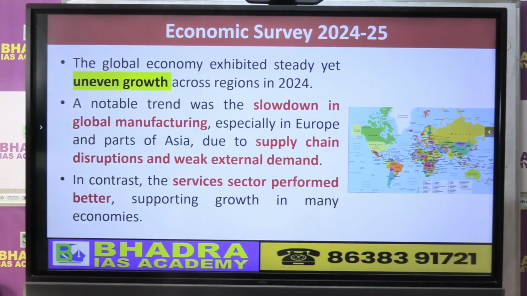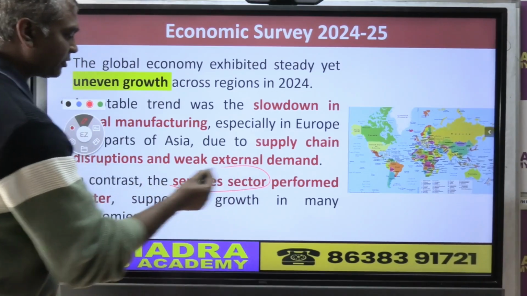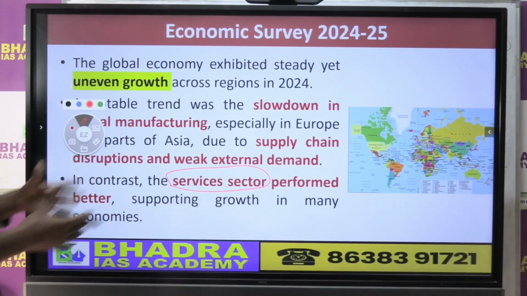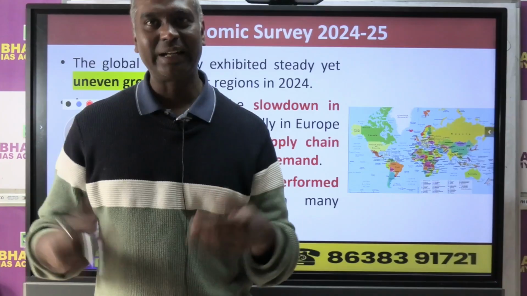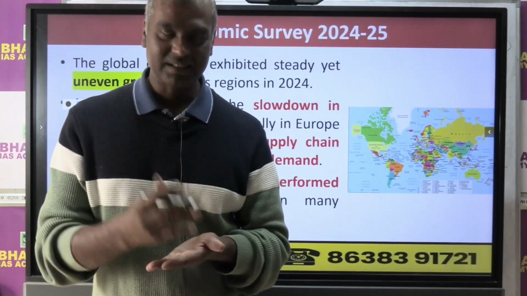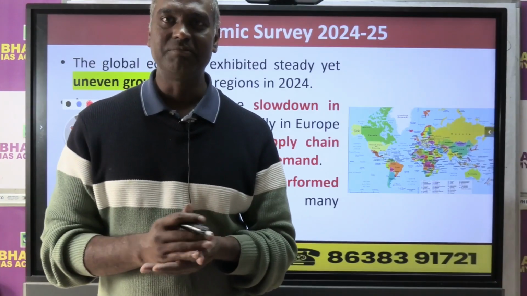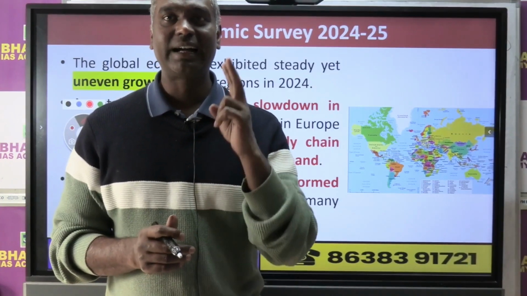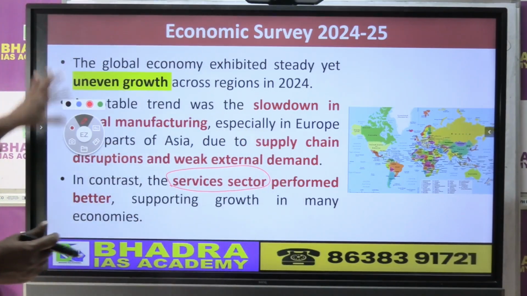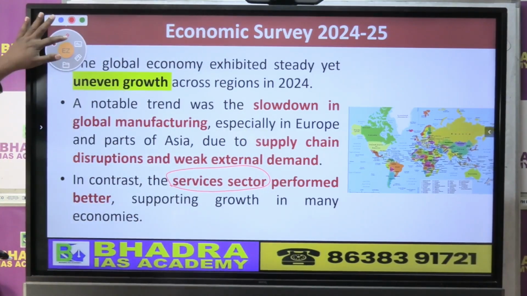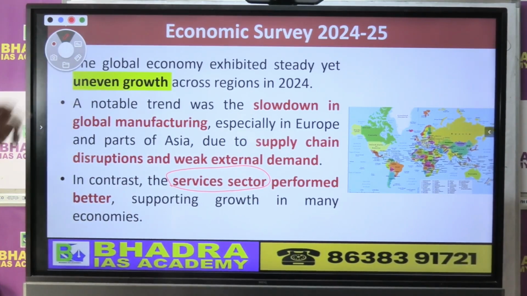Second point, on the opposite side, the service sector actually performed well in the global economy, which supported many countries and also India. In India last year, according to the economic survey, the agricultural sector and service sector performed better. So this is the starting note to start the economic survey analysis.